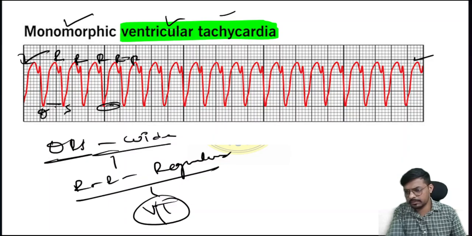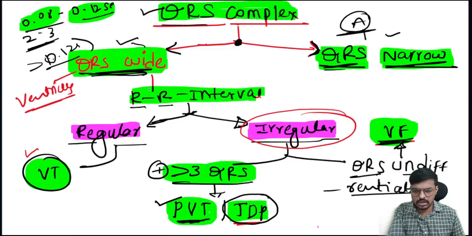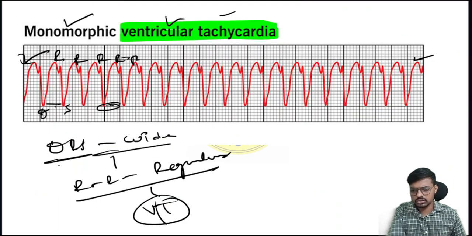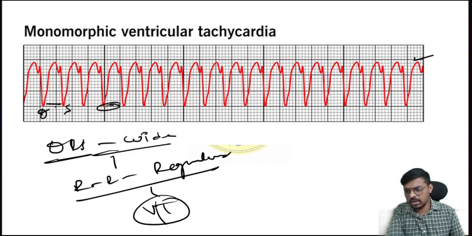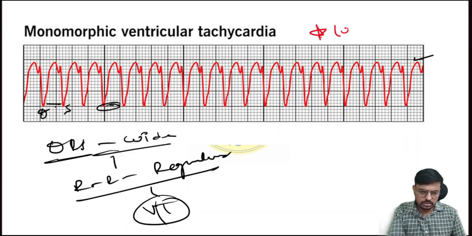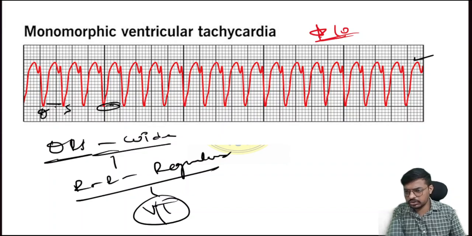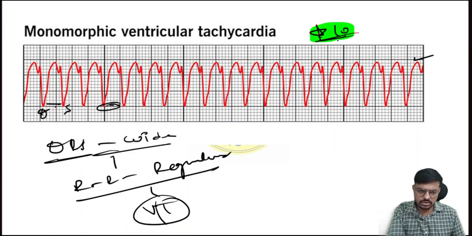Very simple. Coming to our flow chart: yes, the QRS is wide and the R interval is regular, so that's ventricular tachycardia. This is the classical graphical representation of ventricular tachycardia. It's very important, make it a 10 star question, bacho. After exams, I will come with the screenshot of this one. There is the highest chance of it being asked because it's asked many times in the exam. This is the ventricular tachycardia image.